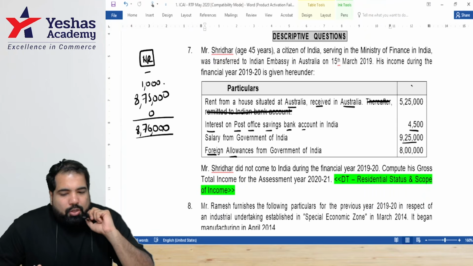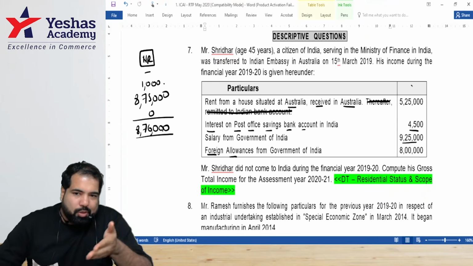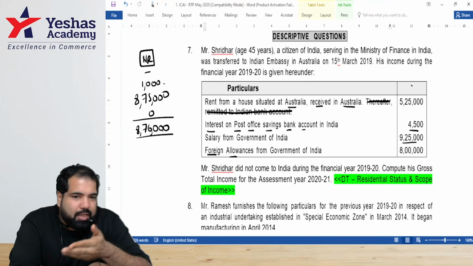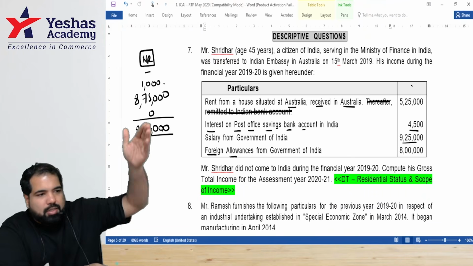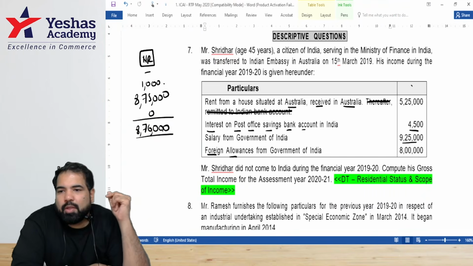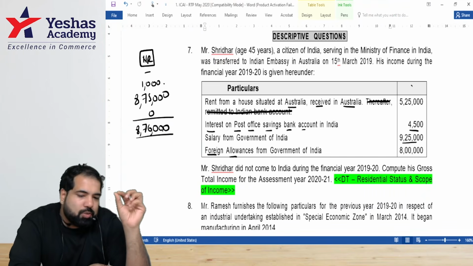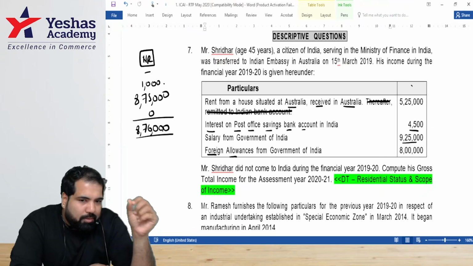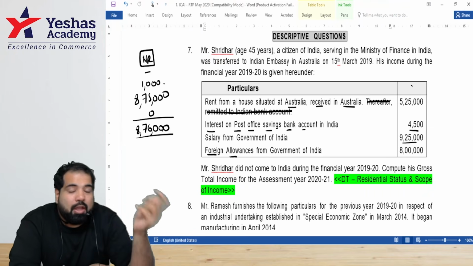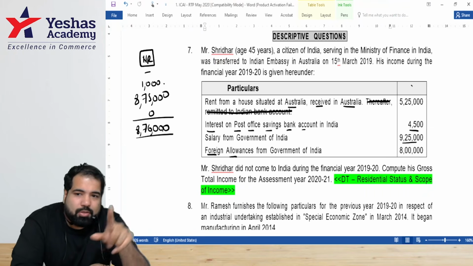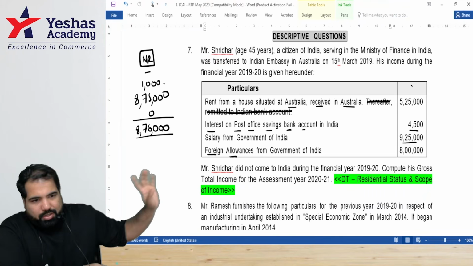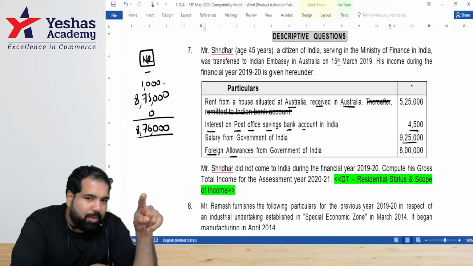Computation of gross total income of Mr. Sridhar for the previous year 1920, assessment year 2021. Particulars, amount. First, rent from a house situated in Australia, received in Australia, is not within the scope of income of Mr. Sridhar as per section 5. But guys, you have to conclude on him being a non-resident also. So you'll write working note 1. In working note 1, you will write that he's a non-resident.